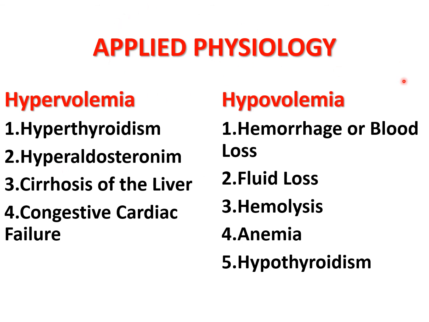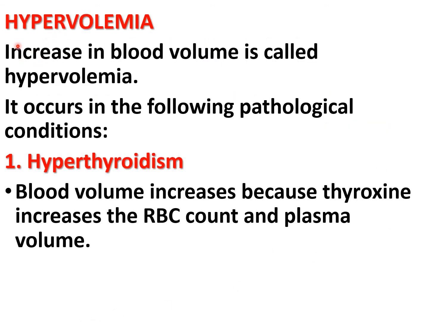Then about the applied physiology: hypervolemia and hypovolemia. Hypervolemia means increased blood volume, and hypovolemia means decreased blood volume. There are certain conditions in which hypervolemia occurs, and these are the conditions in which hypovolemia occurs. Hypervolemia occurs in hyperthyroidism. Blood volume increases because thyroxine increases the RBC count and plasma volume. So in hyperthyroidism, blood volume increases.